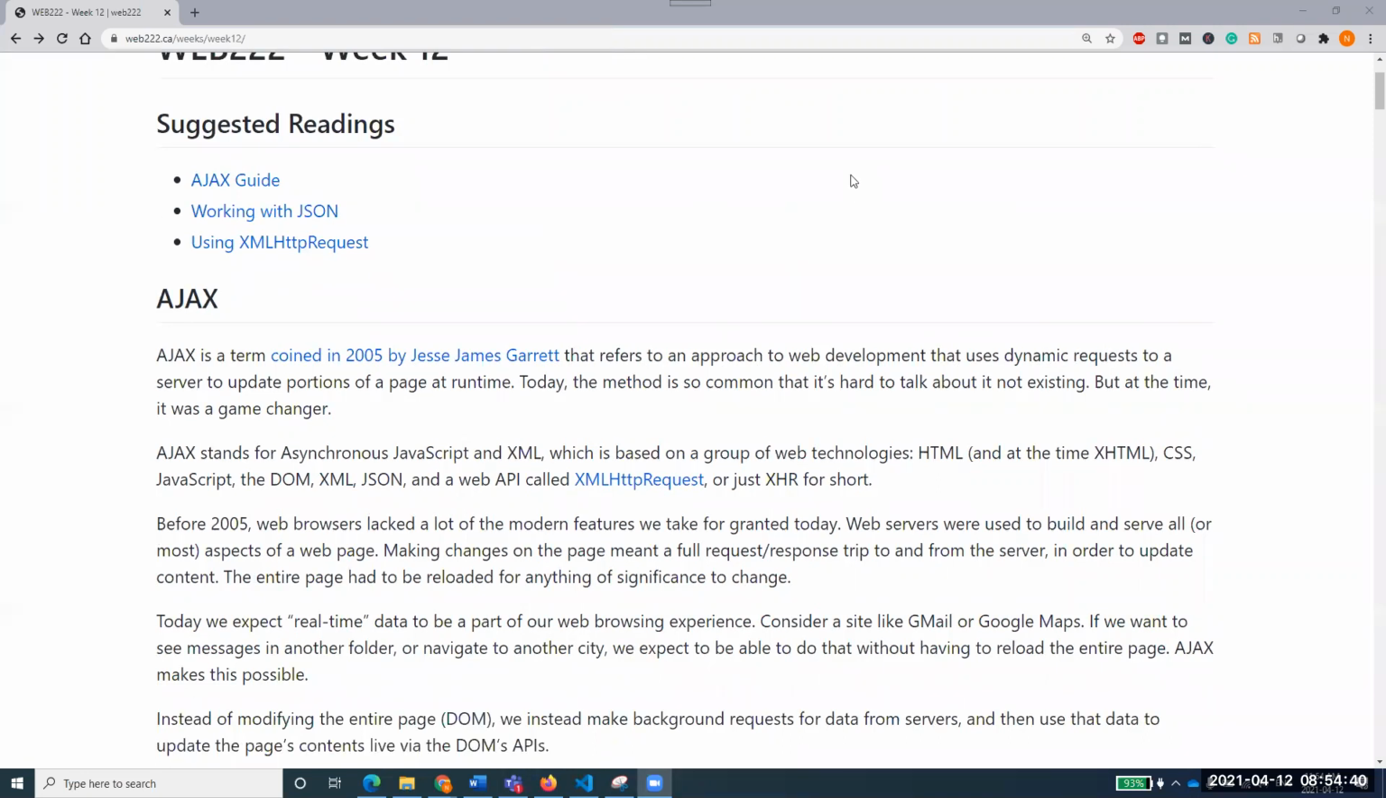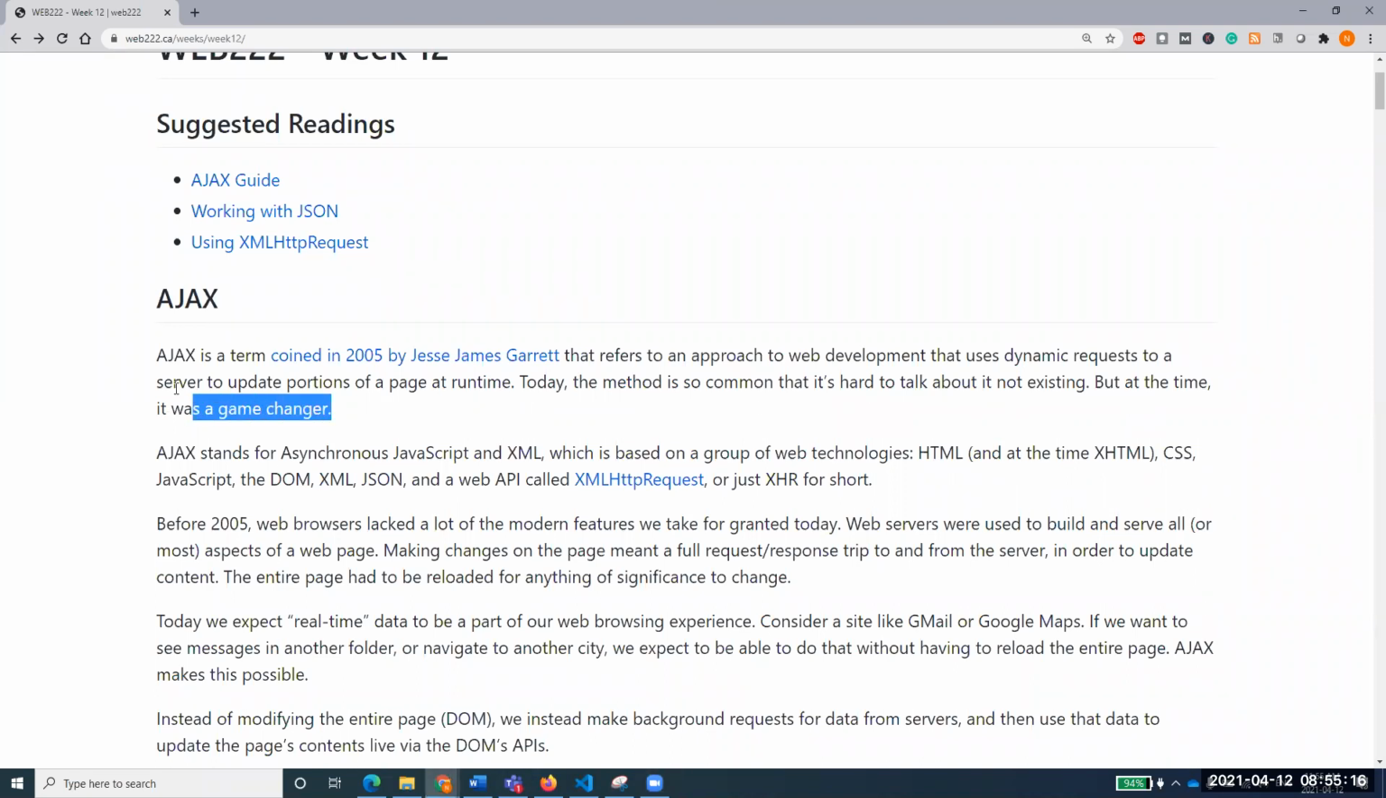Again, dynamic requests. I want these states of Canada. I want these states of US. So whatever. So, a dynamic request to a server to update portions of the page at runtime. Whenever my website is running, I don't want to request the whole web page. I say just go and bring states of Canada. Just go and bring states of US, like that. Today, the method is so common that it's hard to talk about it not existing. But at that time, specifically, it was a game changer.